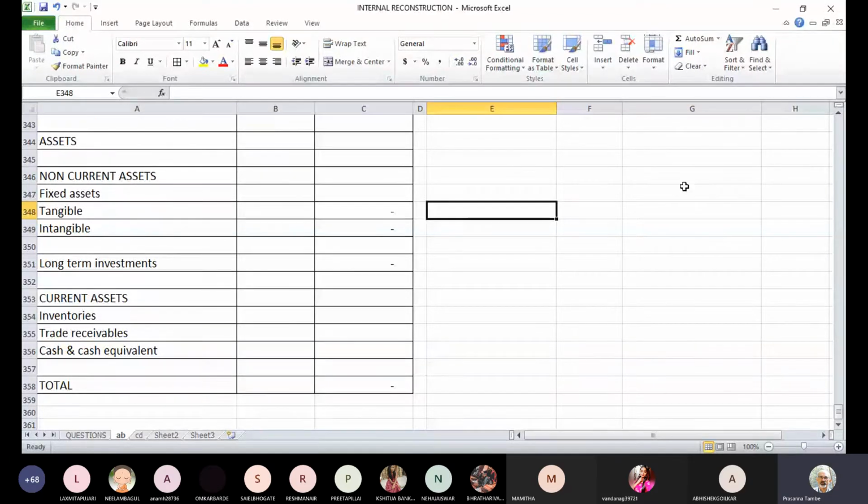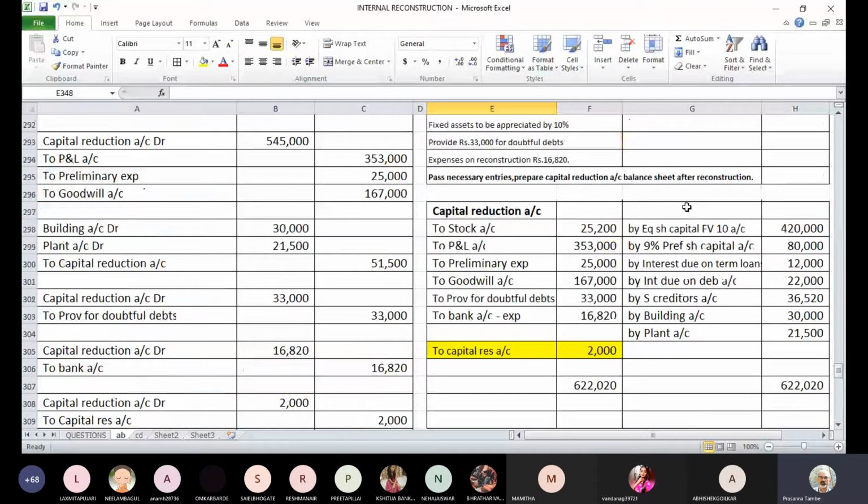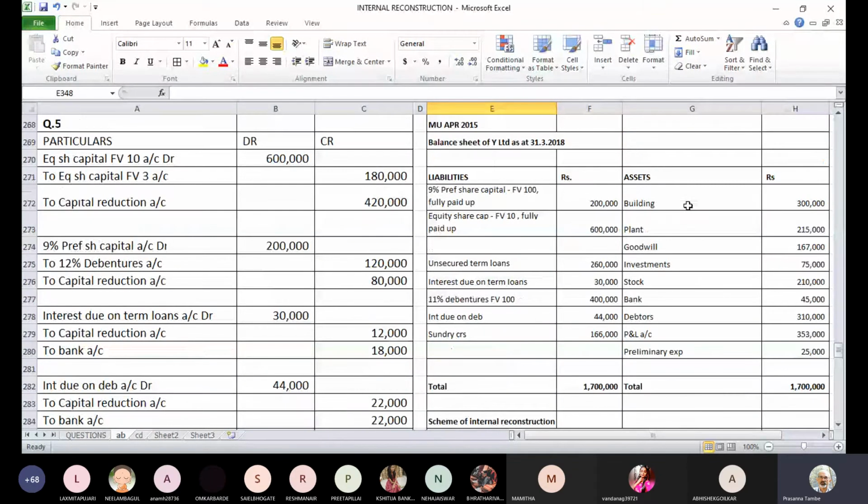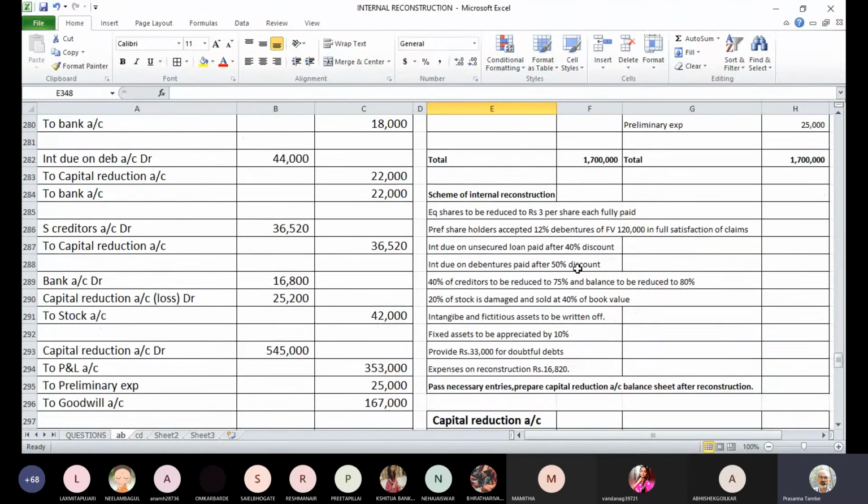Let's start. We'll have to decide which notes will be required. Wherever there is a major adjustment, that will require a note. Let us start from the liability side. We'll require a note for share capital. Then we'll require a note for loans also, unsecured loans. So we'll require two notes from the liability side. On the asset side, we will require a note for fixed assets. We'll require a note for some of the items of current assets like inventories or trade receivables. And for the bank account we'll have to work out the balance separately. So let us start one by one with the notes which are required.